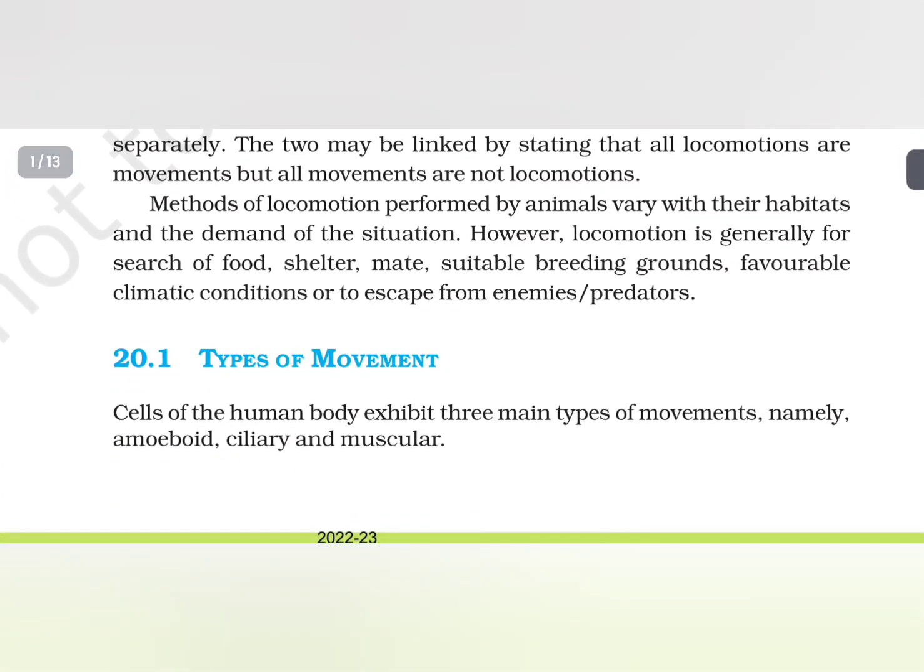Methods of locomotion performed by animals vary with their habitats and the demand of the situation. However, locomotion is generally for search of food, shelter, mate, suitable breeding grounds, favorable climatic condition, or to escape from enemies or predators.